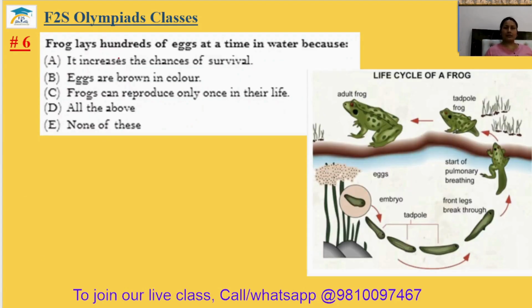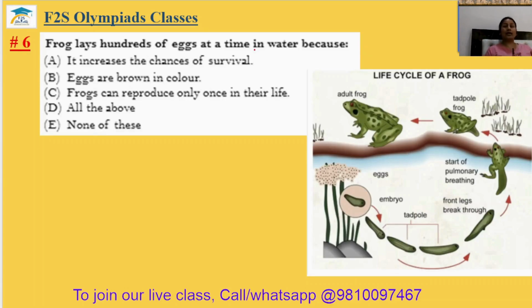Question number 6. Frog lays hundreds of eggs at a time in water because it increases the chance of survival. Yes, actually, when they lay the eggs, some eggs are just killed by viruses and bacteria and other organisms present in the water.